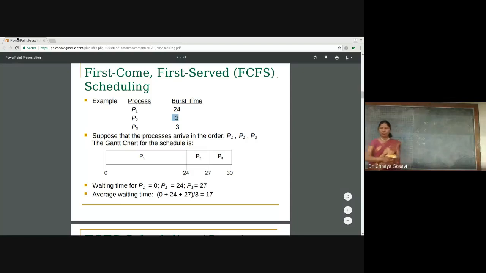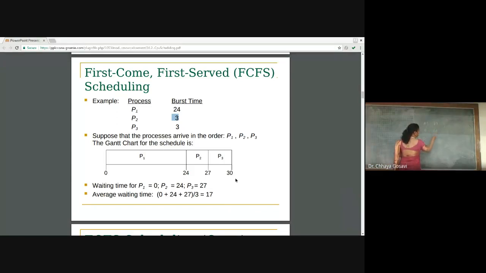If arrival time is not given, we assume that arrival time is 0 for every process, and burst times are given, which are 24, 3, 3. The meaning is P1 will require 24 CPU cycles for its execution, P2 will require only 3 cycles and P3 will also require only 3 cycles for its execution. And these processes are in the ready queue. P1, P2 and P3 are in the ready queue. This queue is called the ready queue.